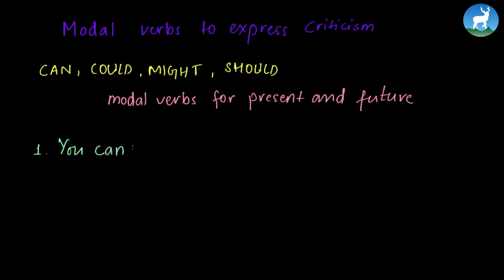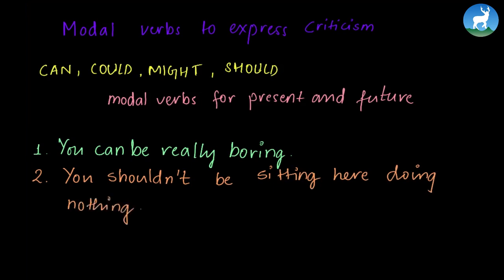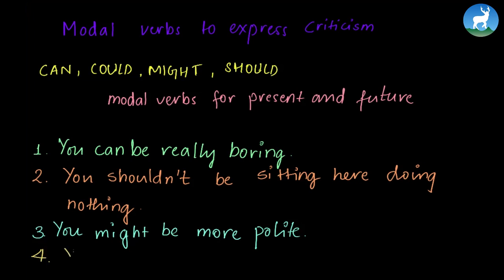You can be really boring. Another example is you shouldn't be sitting here doing nothing. Now let's see an example using might. You might be more polite. And another example for should. You should be sorry. These are the expressions we use for present and future tenses.